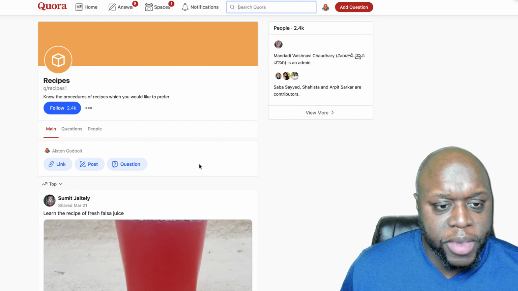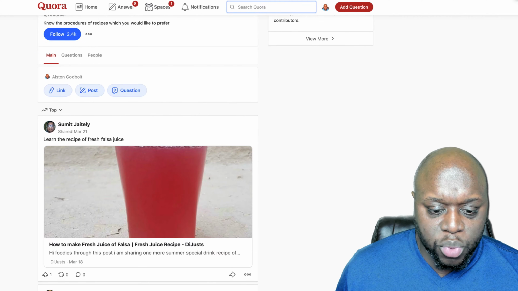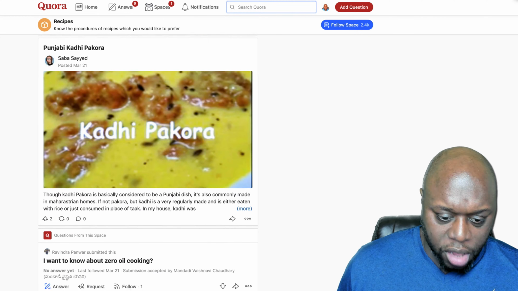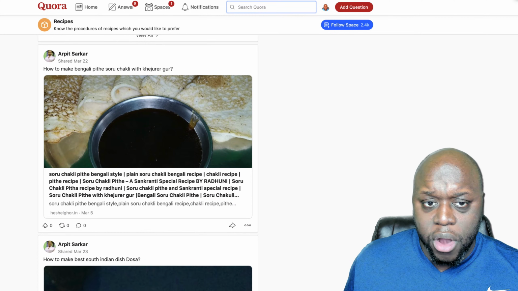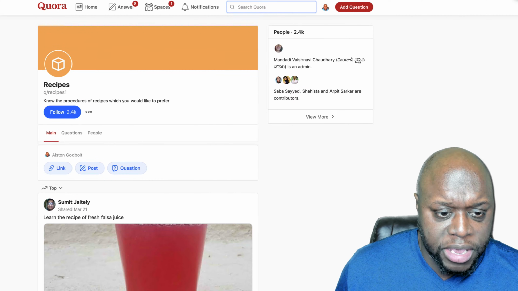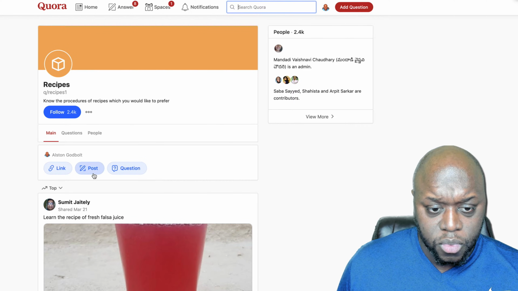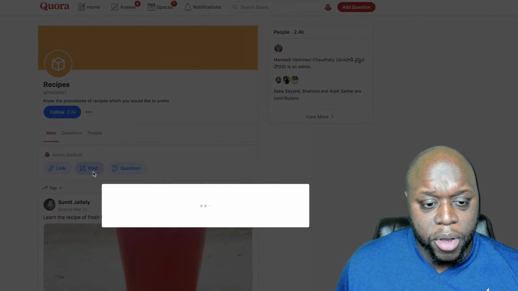As you can see with the space, there are 2.4 thousand people following this space. Basically there are 2.4 thousand people that are actively participating. Maybe they're reading the blog post, maybe they're adding in different content of their own. And if we wanted to participate in this space, the only thing that we need to do is to either add a link, or add a post, or add a question. So if I wanted to, I could add a post.